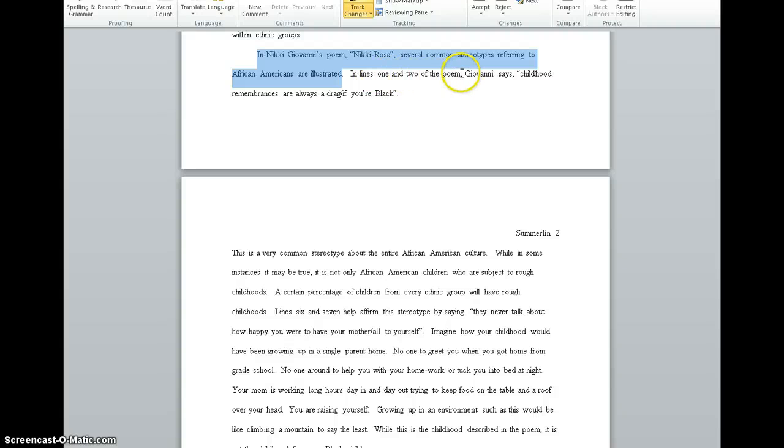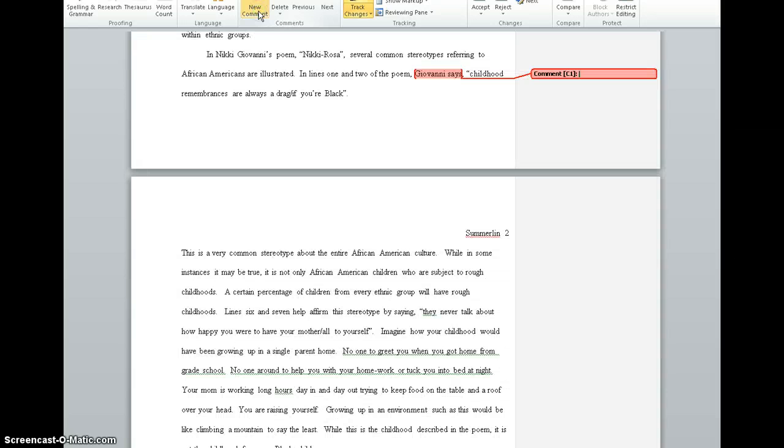So in lines 1 and 2 of the poem, Giovanni says, well, one thing that we have to remember here is that we have to separate the speaker from the poet. So it's not Giovanni that says anything, it's the speaker. All right. Now, always a drag if you're black. What you want to do here now is make sure that you are separating the slash here, which you're using correctly, so you're fine, from the words, you can use a space here and a space here.